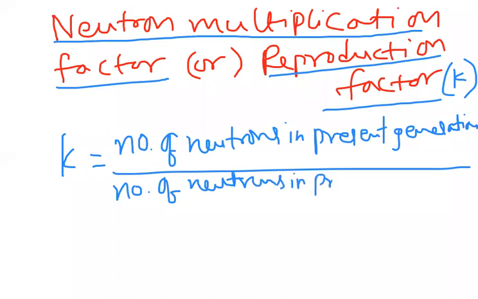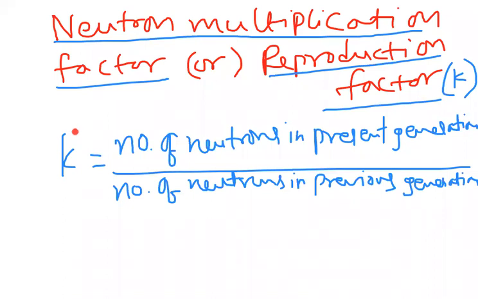This term is K. We call it the neutron multiplication factor or reproduction factor.